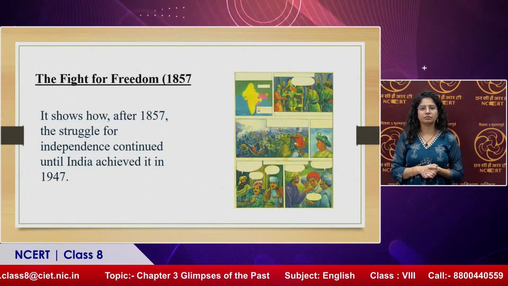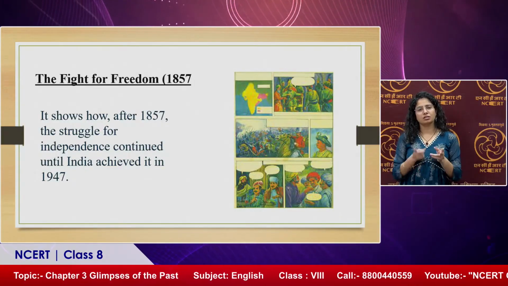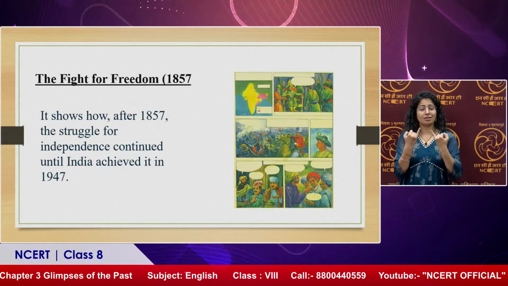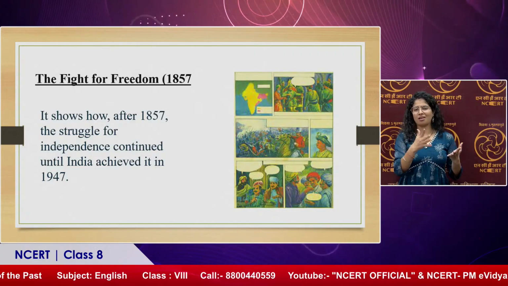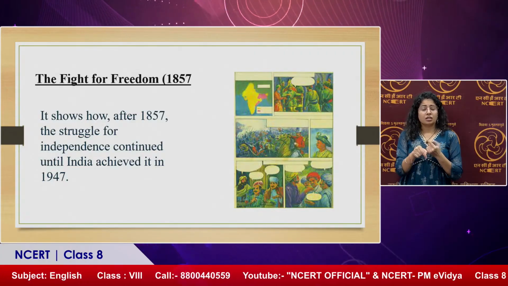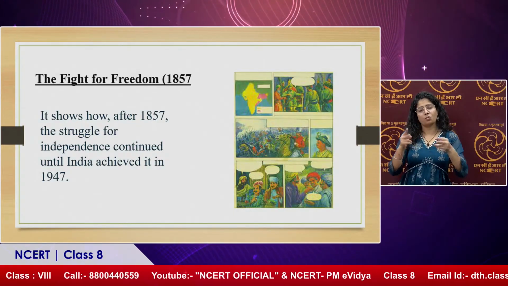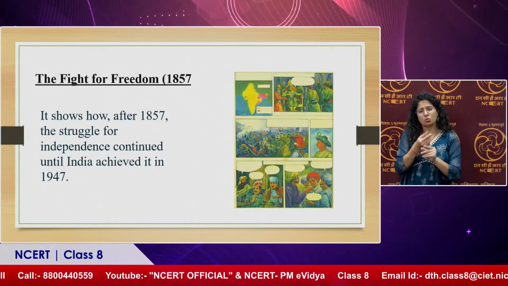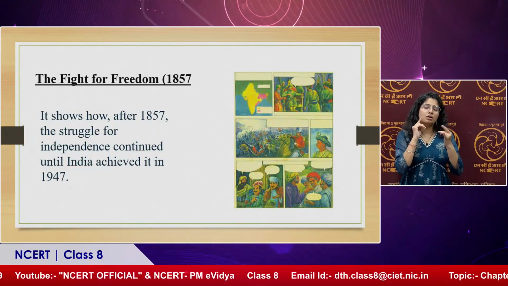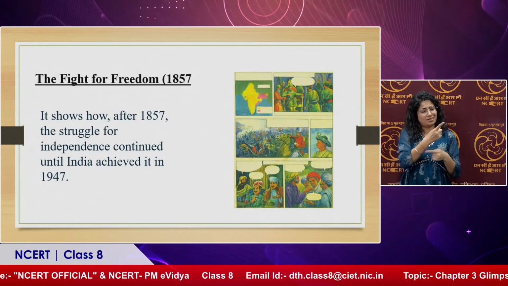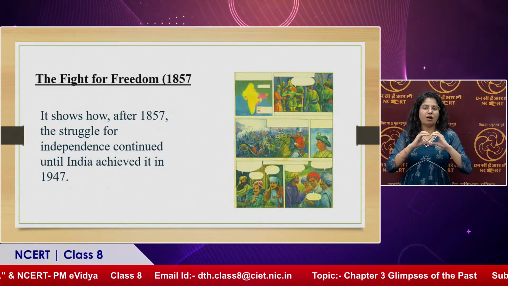Right. And that's why they revolted, and the fight for freedom in 1857 shows that independence is now required. We don't want the oppression, we don't want the separations, and we don't want you to rule us. We want our land back, we want our people back. Why our people back? It means there are a few Indians who are working with the Britishers against our country. So we want them back too, because Indians have that heart that our people are our people, and at any cost we can take them back.